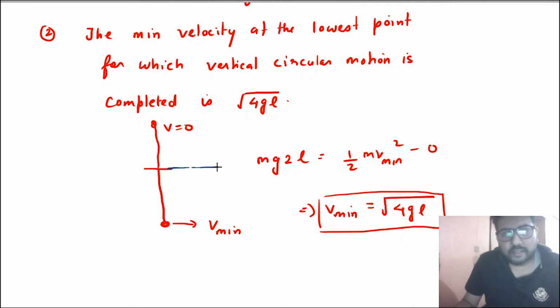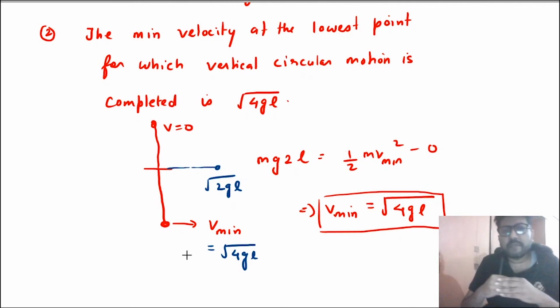So at this point the velocity will be, the difference of this coefficient is still 2, so this will be root 2gL, right? In the case of string it was root 3gL, in the case of a rod it will be root 2gL at this point. Okay, and this velocity will be root 4gL. So above the horizontal line, in case of a rod, you will make the velocity 0 whatever be the highest point, and not the tension. Because at the point when the tensile tension was to become 0 or was to vanish, it starts to act as the compressive tension. But in string that is not an option. In string there cannot be a compressive tension.